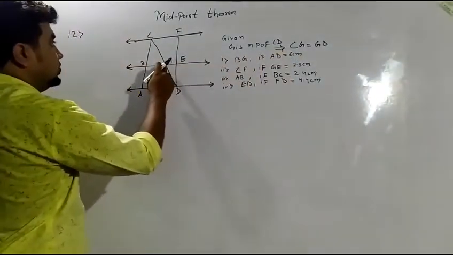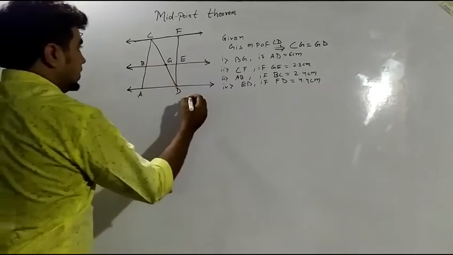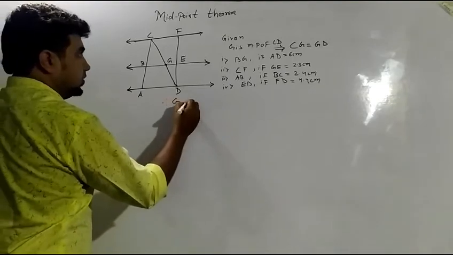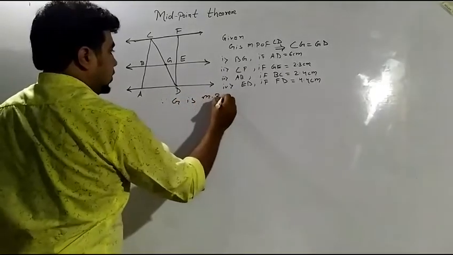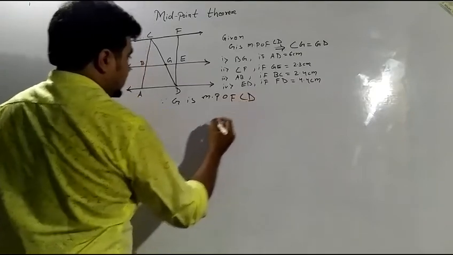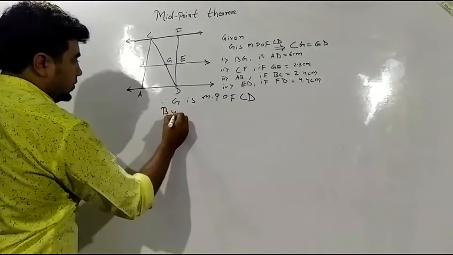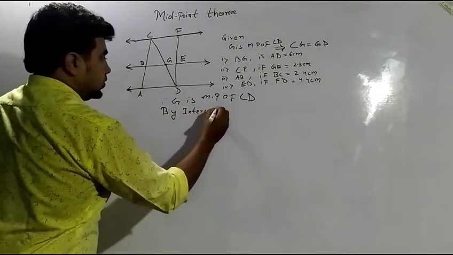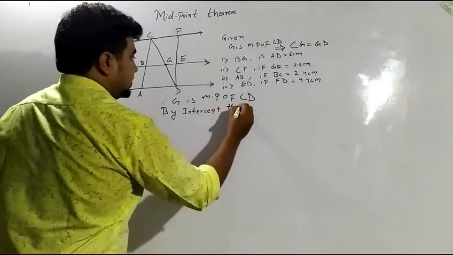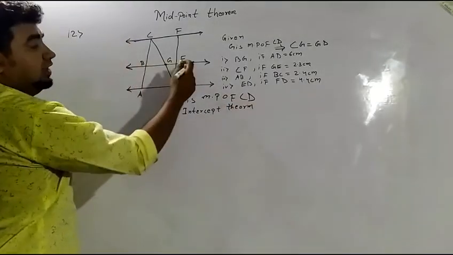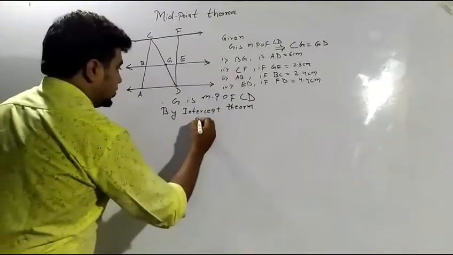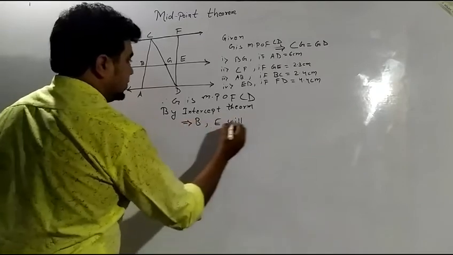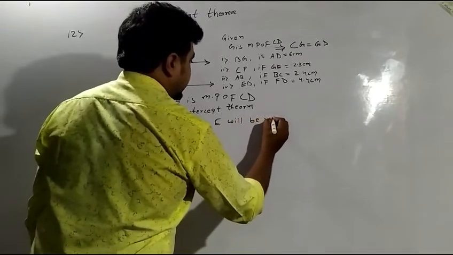So BG, if G is the midpoint, that implies, since G is the midpoint of CD, by the intercept theorem, I can say that B and E will also be midpoints.